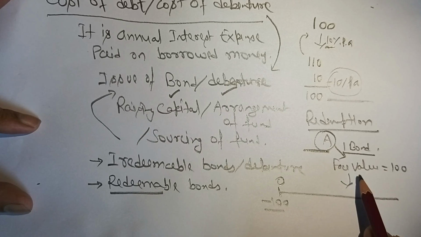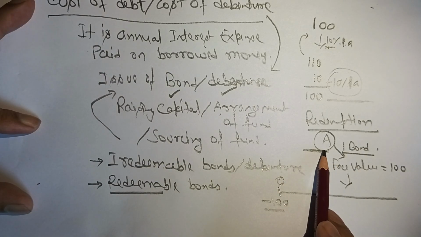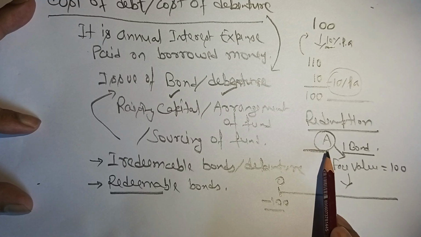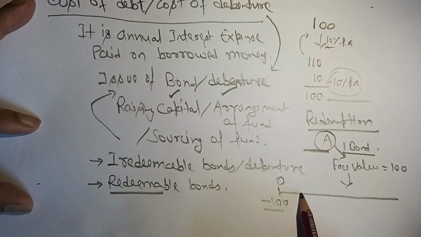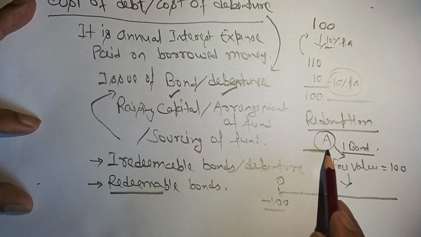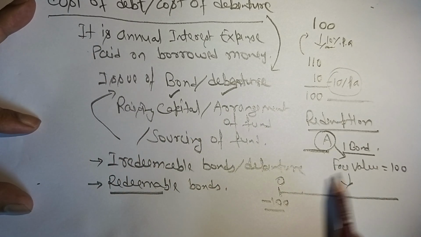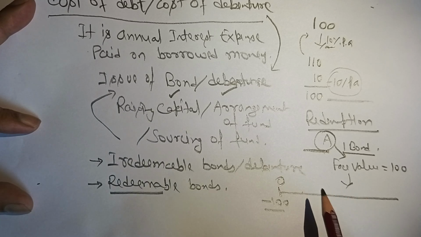Now since this is the principal, this is the bond that has been issued, that money that has been taken by this company A, and since you have invested, you would be expecting some return from this company. So the company promises here that if you buy 1 unit of our bond, we will be paying you a 10% annual rate of interest every year.